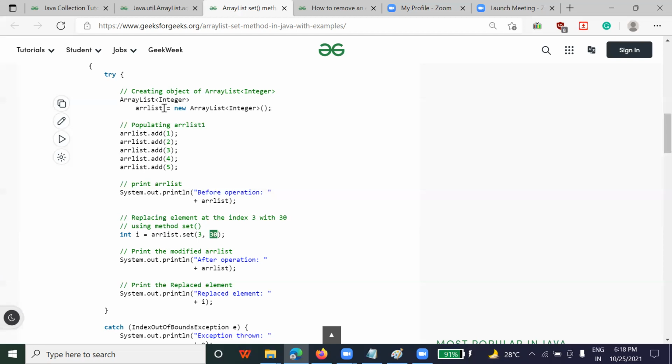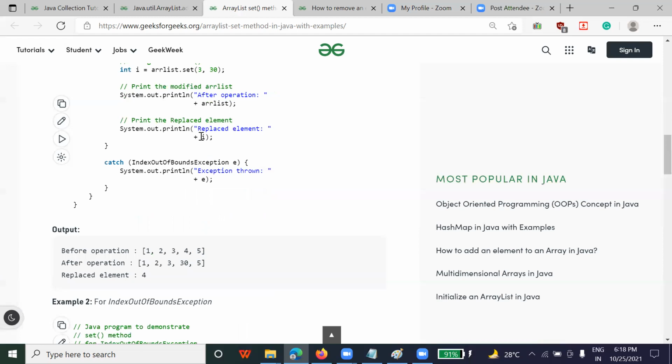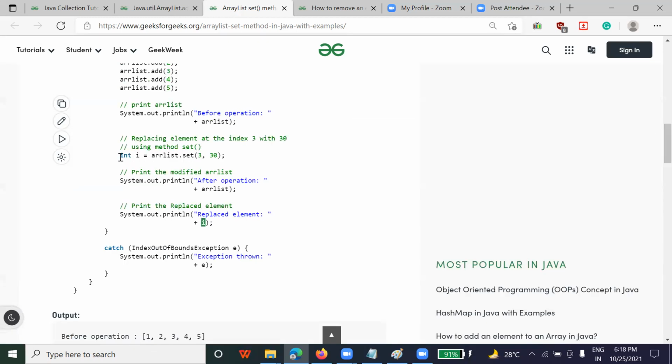This array list is your variable. You just have to call the set function. Set is a predefined function. Predefined functions are available in Java, you just have to call it. And after that, you can print it like System.out.print replaced element i. It is going to tell what element you have replaced. This i is going to tell you which element present at index 3 you are replacing.